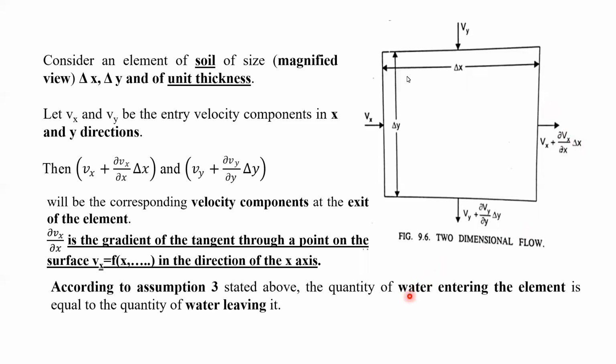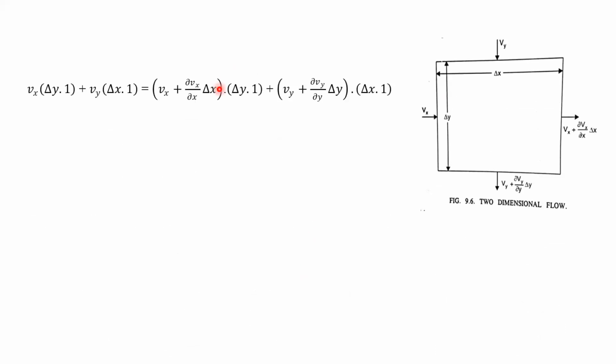So now we have seen the assumption. What does the assumption say? That the discharge at the entry level will be equal to the discharge at the exit level. So entry and exit discharge will be equal. This is also one of the assumptions. So what can we write here?